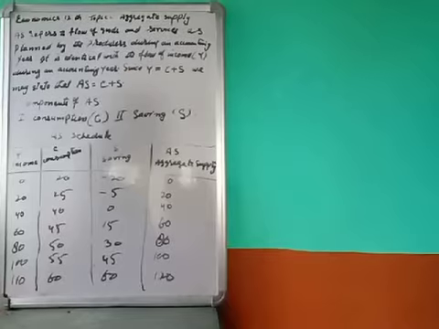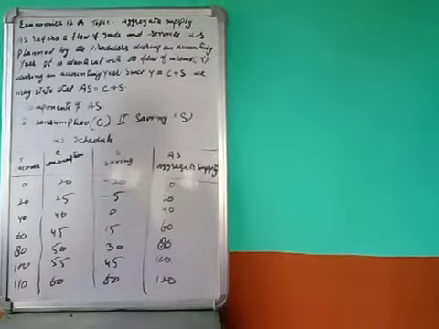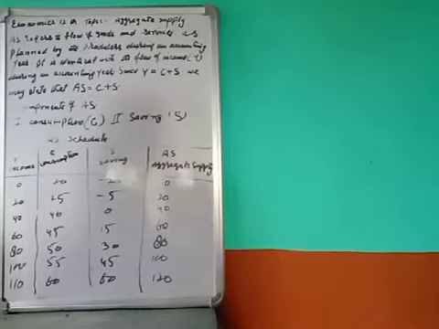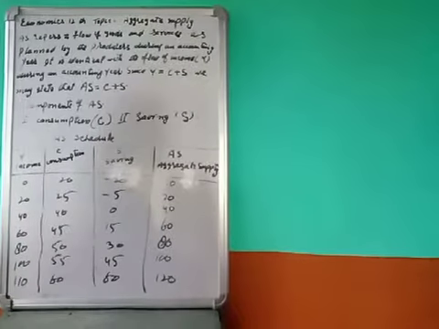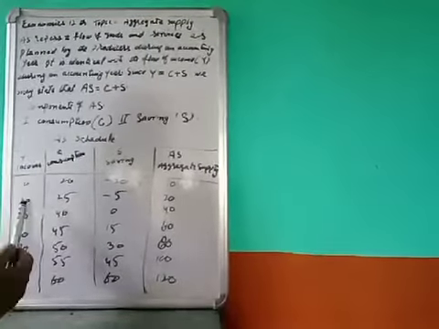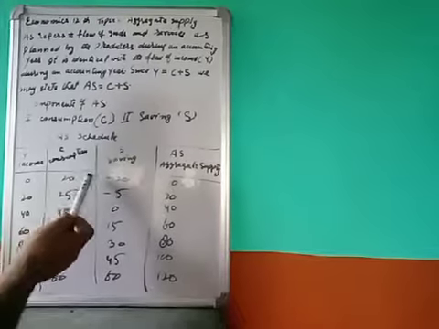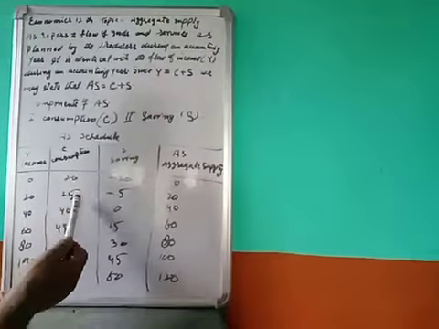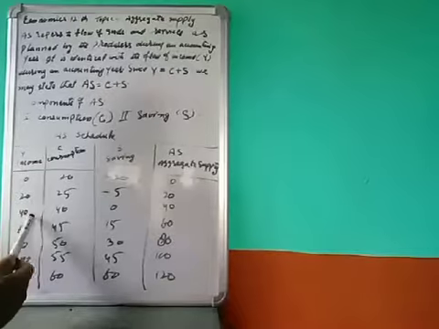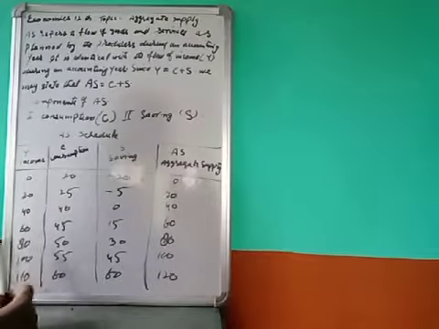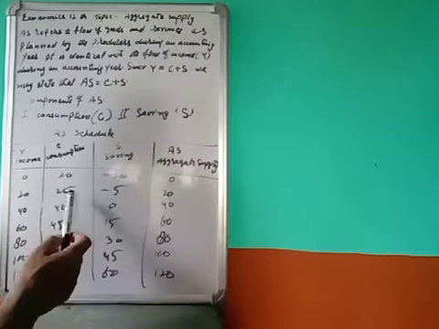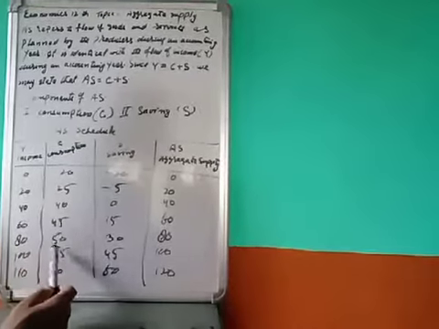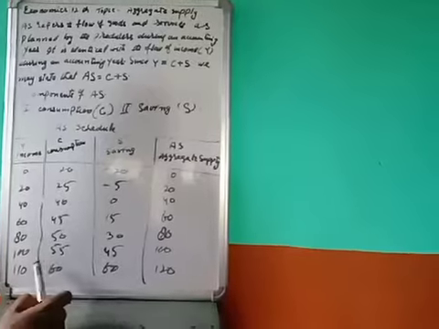They will get it from past savings, or borrow from others, but the consumption is there. With income increasing from 0 to 20, consumption increases from 20 to 25, and then 40, 45, 50, 55, and so on, 60.